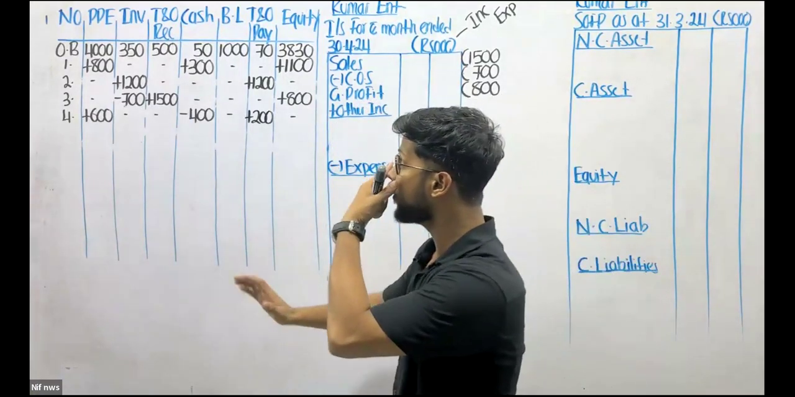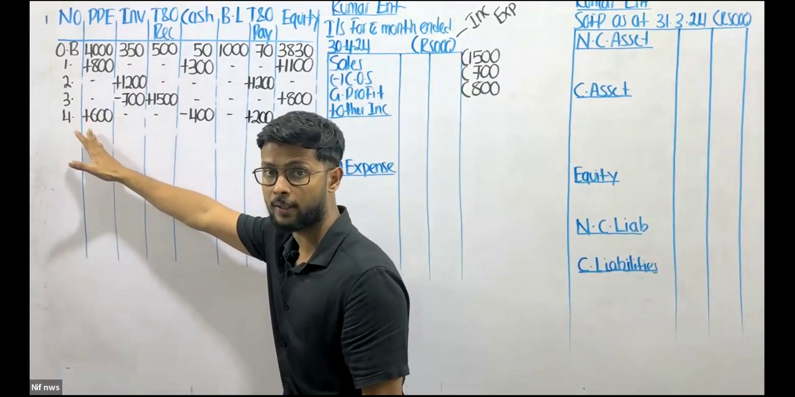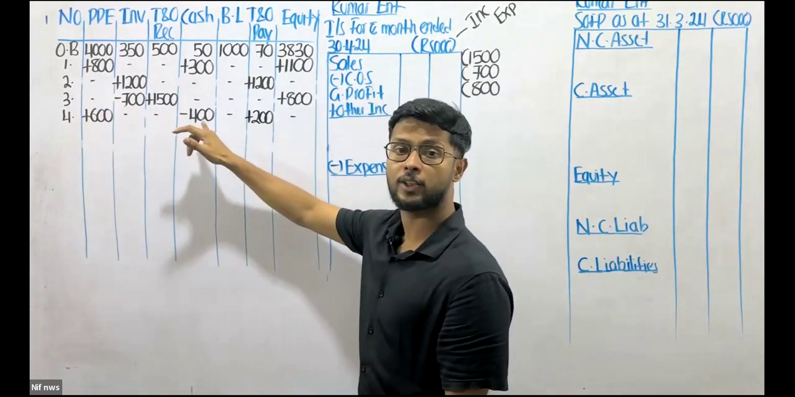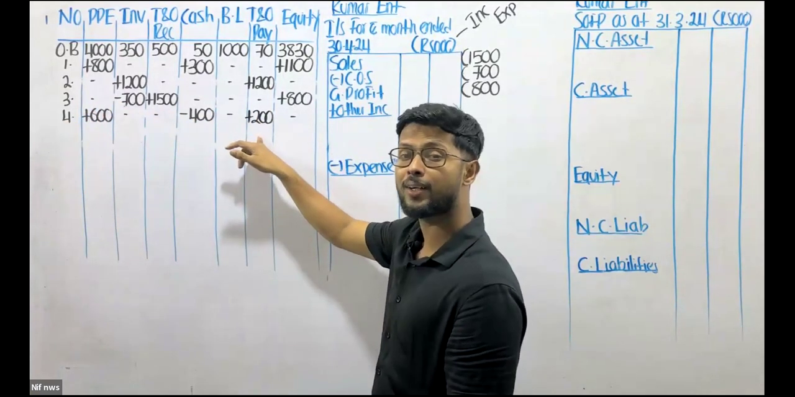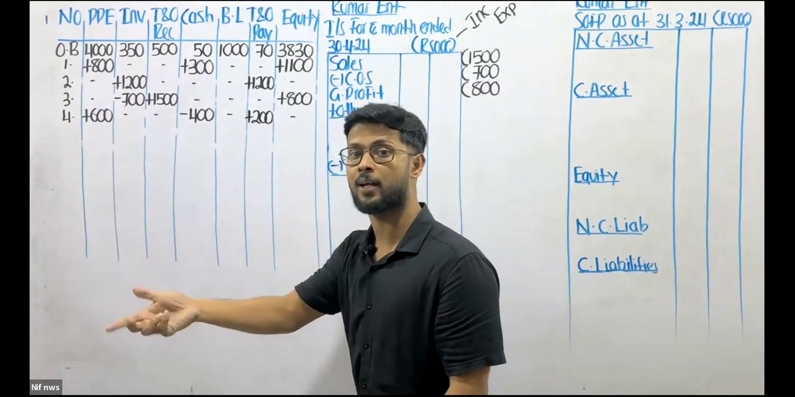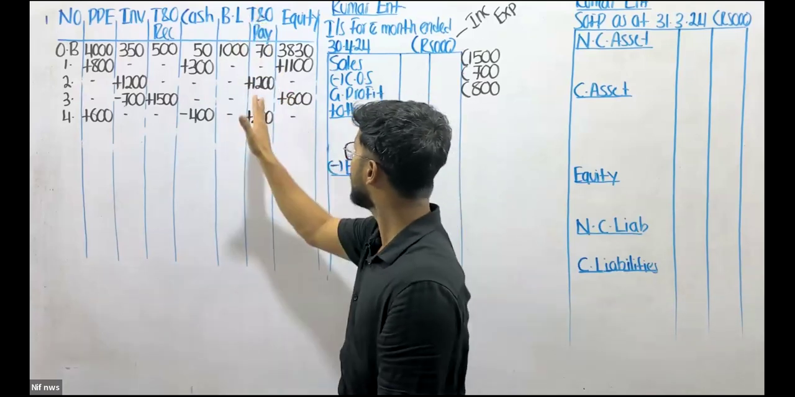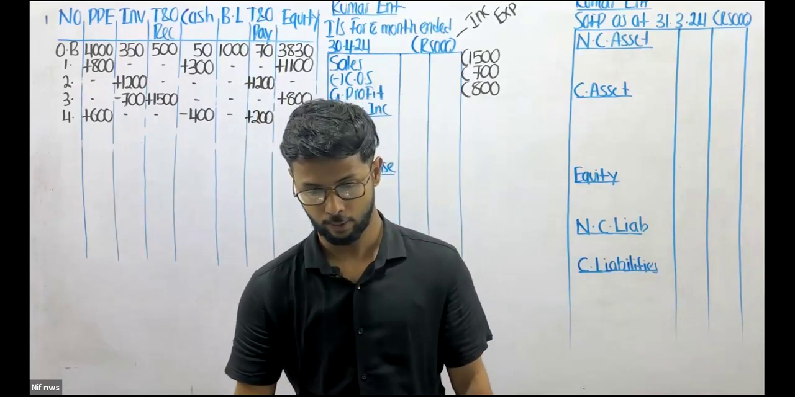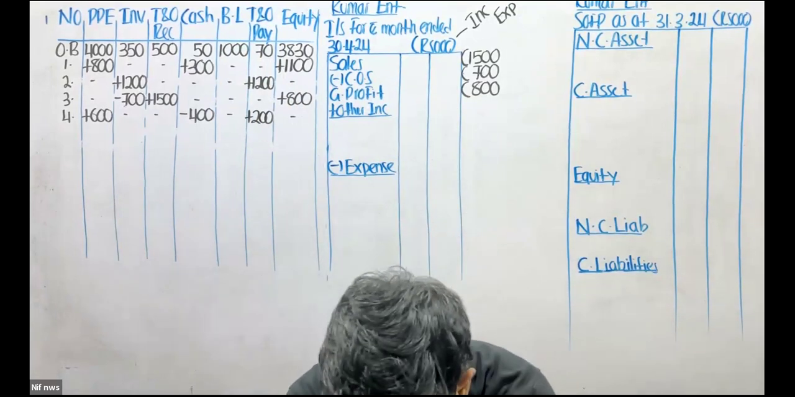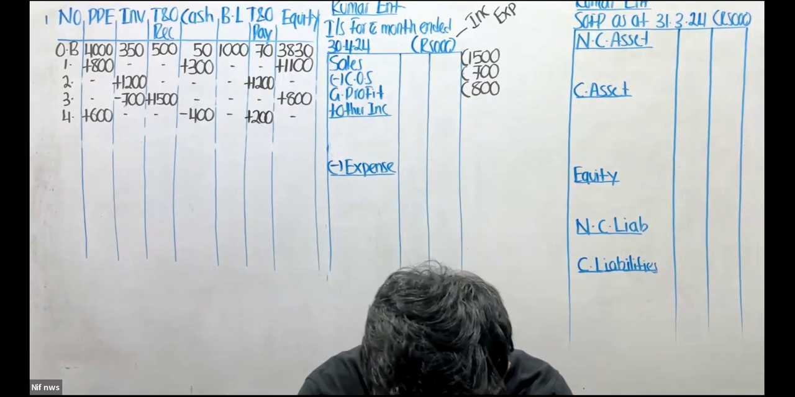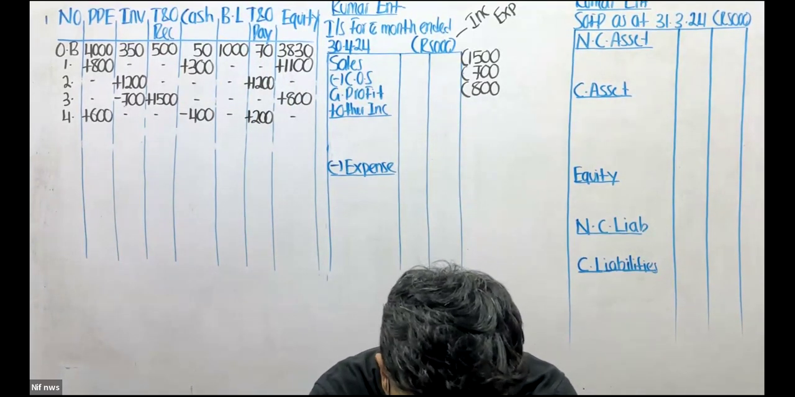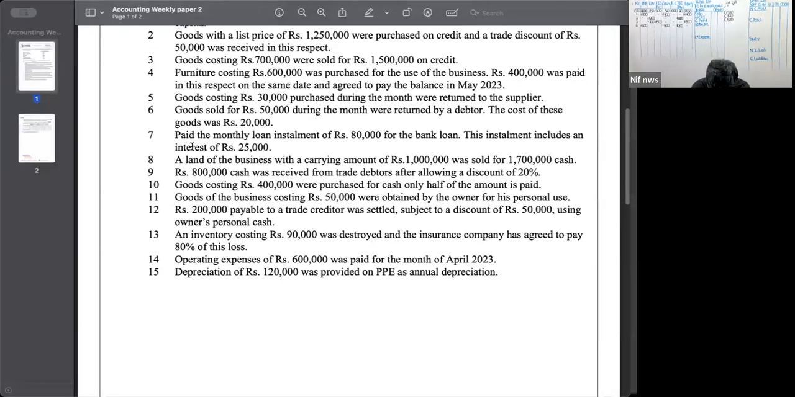There you go. So we are purchasing a PPE for 600. Out of 600, 400 is paid immediately. The remaining 200 is going to get paid the next month. Therefore, it's a payable. Take it to the trade and other payable account. I hope you understood, right? So let's move on to transaction number 5.